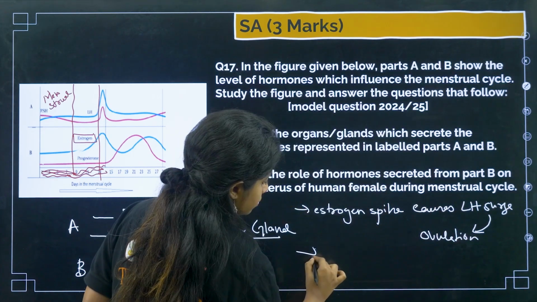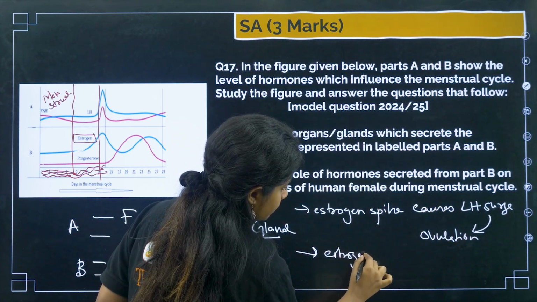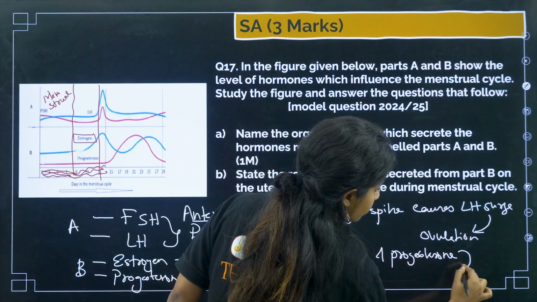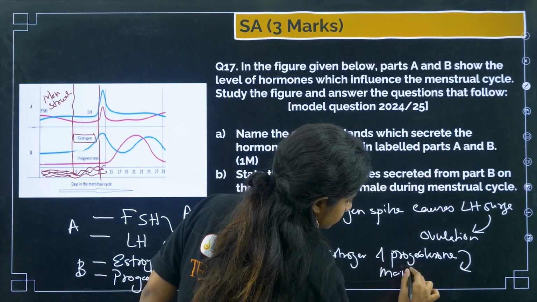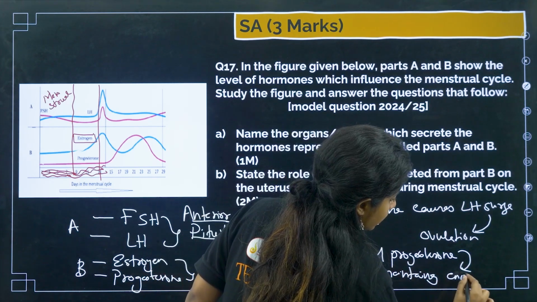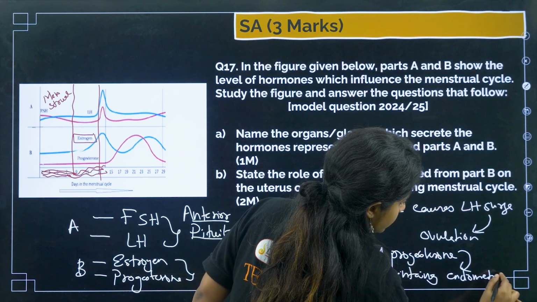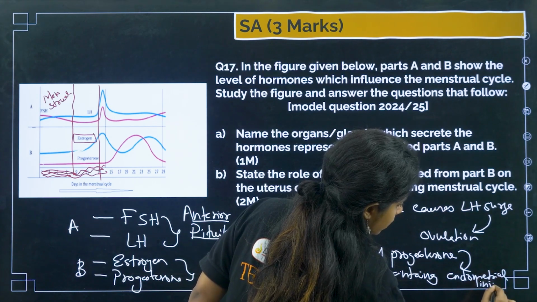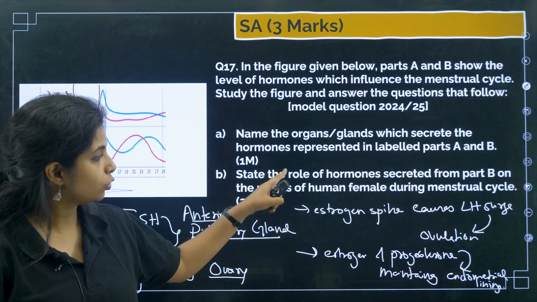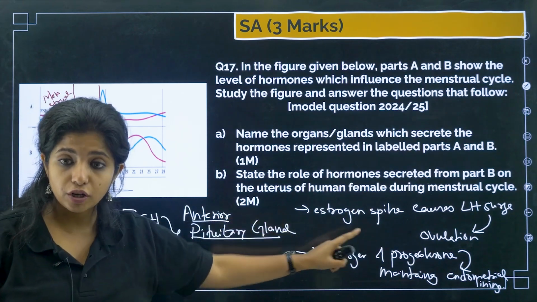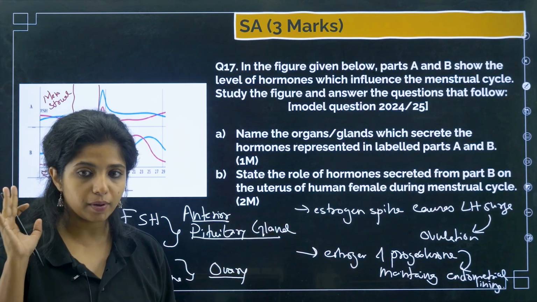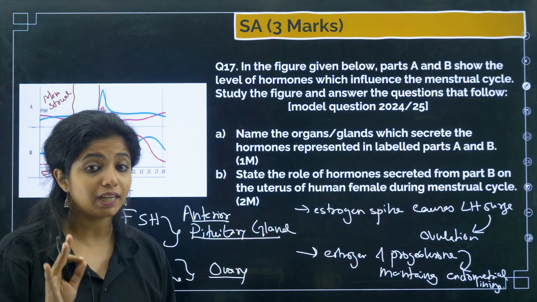And after ovulation, estrogen and progesterone will be responsible for what? Maintaining what? Endometrium lining, endometrial lining. Cool? So these 2 points you have to write. LH surge, which leads to ovulation, and to maintain the endometrium layer. If you are not mentioning this, you are losing your marks. So please make sure you are mentioning it really carefully.